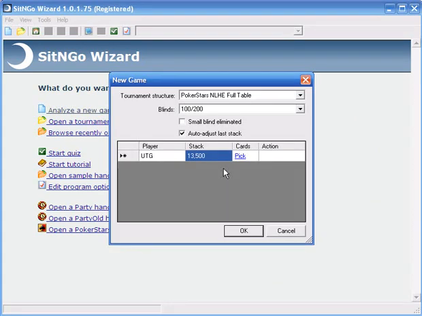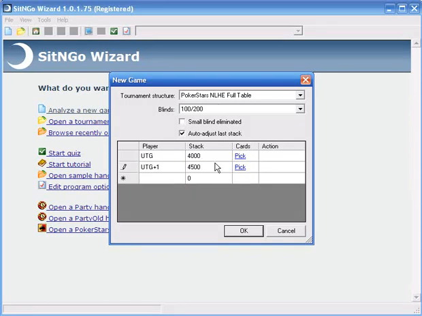And this time, let's make it on the bubble, because the bubble is going to make the result I want to give a little more dramatic. And we will give, say, 4,000 to the first guy, 4,500 to the next guy, and 2,500, sure, okay.